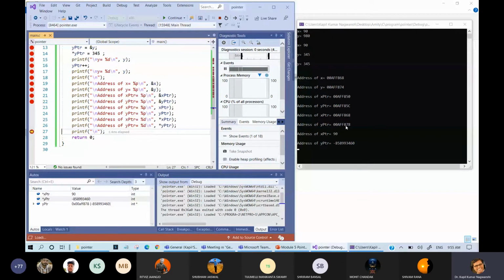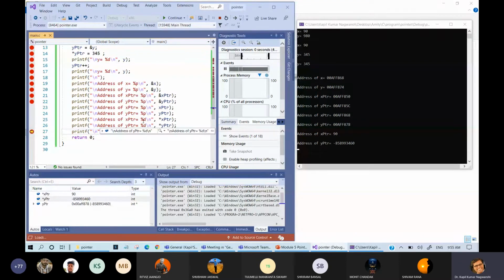So this holds directly the address of some variable and then address of xptr is x pointer and that points to 90. And address of y pointer is something else because it is written as %d and %d. That's why some different answer is coming.